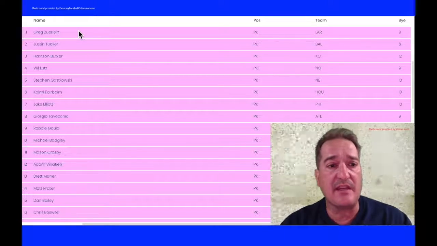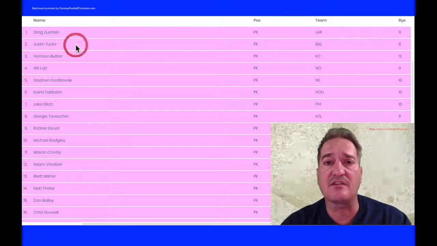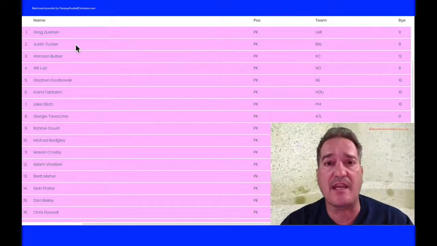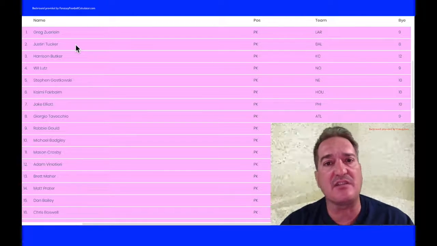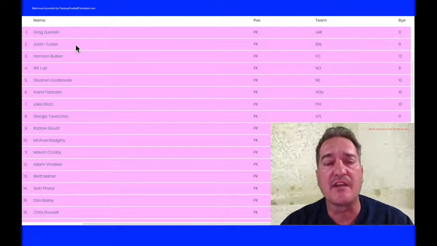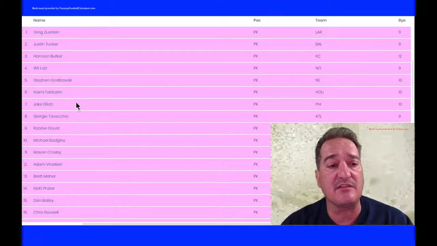As you can see right here, Greg Zuerlein is number 1, then Justin Tucker. If you're going to take one of these guys, you're probably going to have to do it before round 18. However, I usually don't do that. I usually wait for a kicker. And the kickers that I would suggest you take if you're going to wait to round 18 are down here.